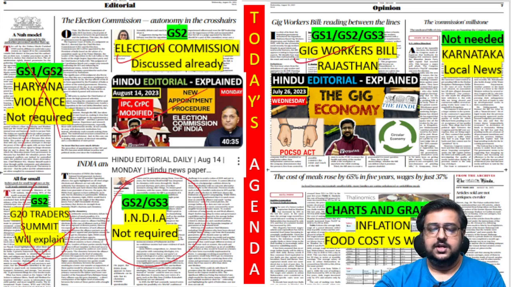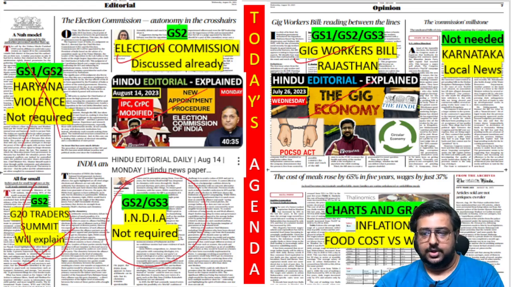This one is the gig workers bill. So what is a gig economy? Complete concept, gig economy, the Hamal model, the contract workers, their social security, everything in very detailed. Today also I put the slides here just to show you the detailing, how much we did, but I will not explain because already in the July 26th episode we have covered this topic, okay? So please watch that episode.